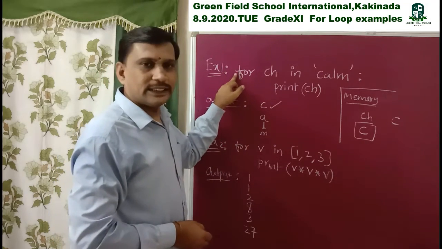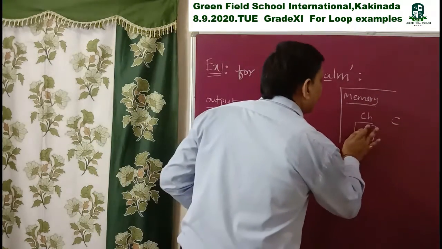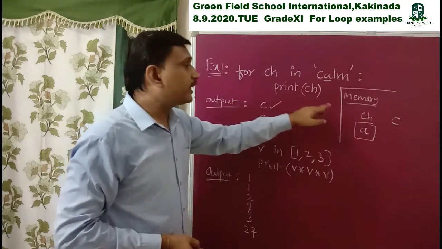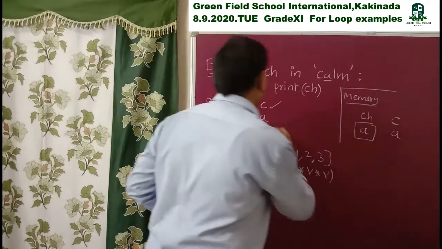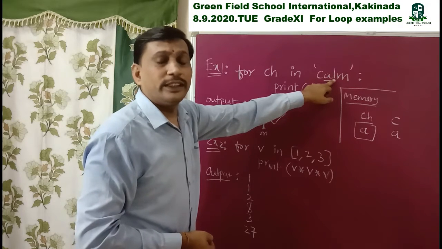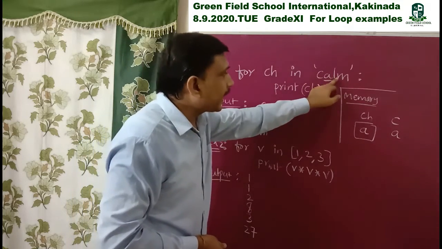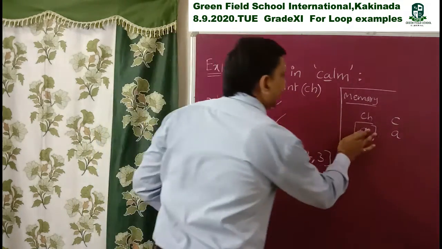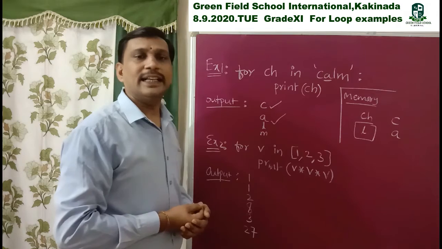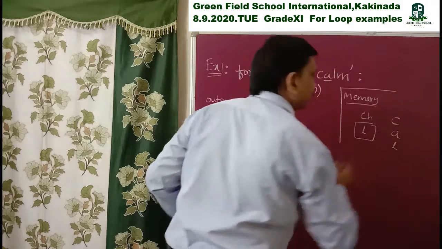It comes to this one, and it takes the second one, a. Then again ch changes to a and it displays print of ch. Print of ch means a, so that's why it prints a. Second one it displays. Third one it takes L. So each and every time it is incremented by one character. So the next character is L, so that's why it takes L in memory. So always memory values change, addresses change. So print ch means here L.